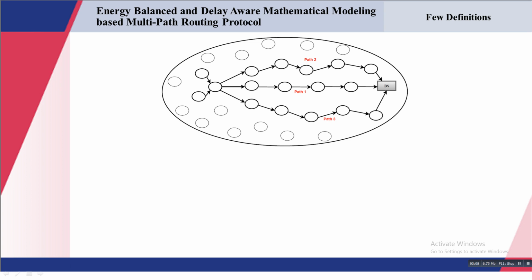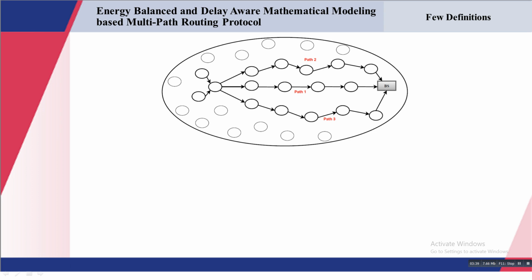In single path routing, what we have seen in the last two lectures, a particular node will send its whole incoming data towards one parent node, and it will keep on transmitting its data towards its parent node till either the parent node is about to die, or some other situation occurs due to which it will not be able to send its data.